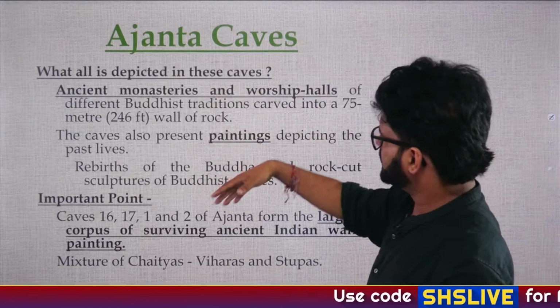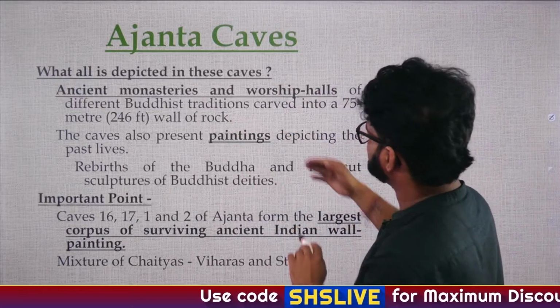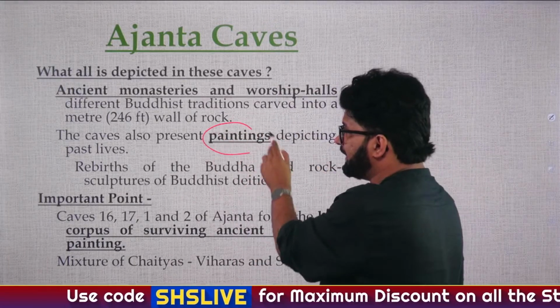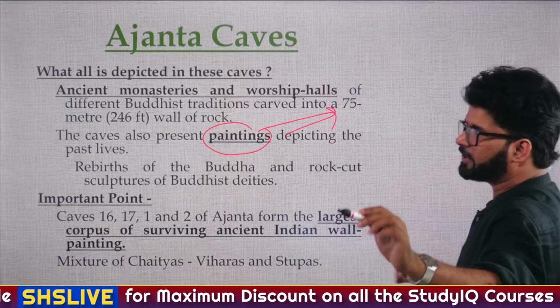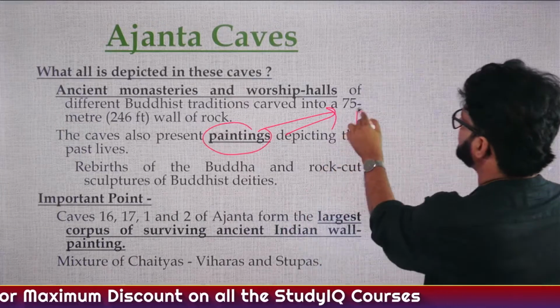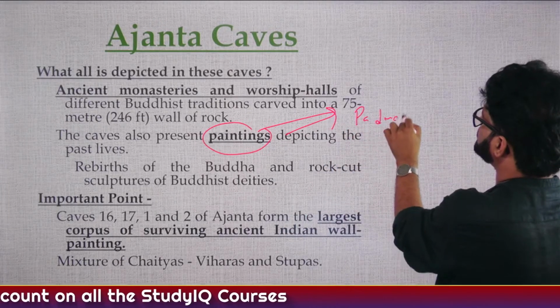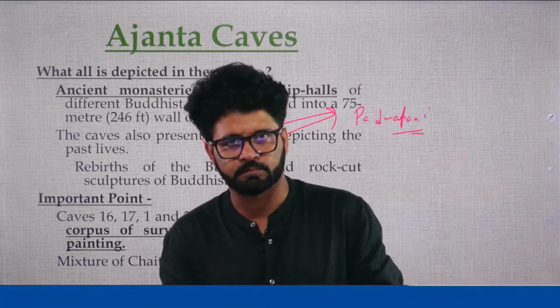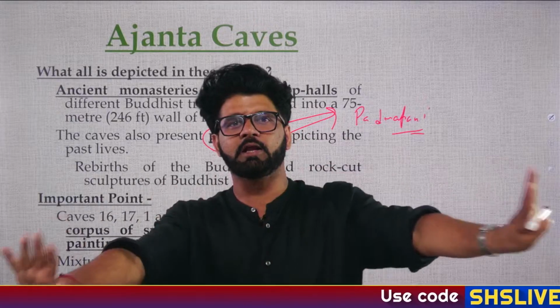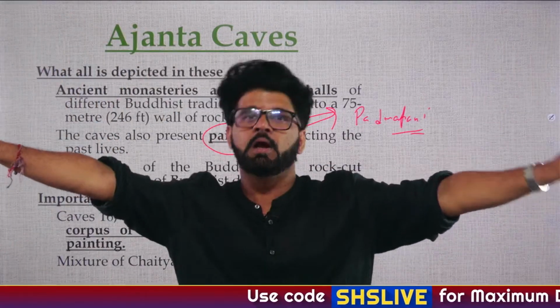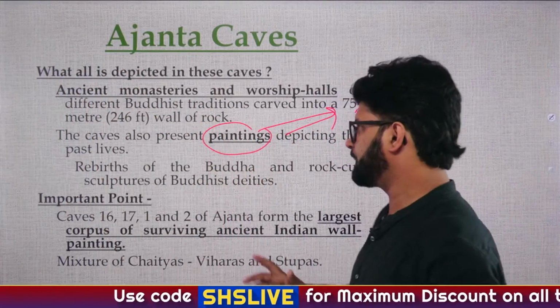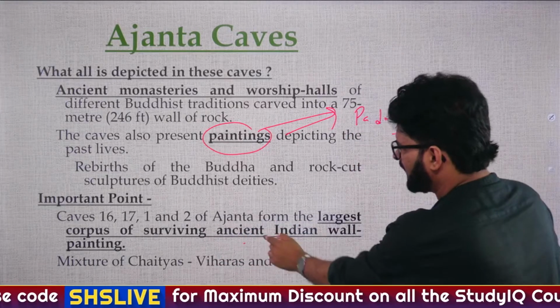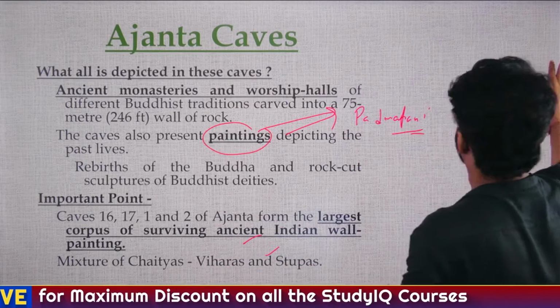So what all is depicted? Worship halls, and you can have a look at it. They also present paintings. We just discussed one PYQ a few minutes back, the Padmapani painting. So these kinds of paintings you can see in these Ajanta caves. They mainly represent Buddhism. Unlike Ellora, where Hinduism, Buddhism, Jainism is there. Unlike Elephanta, where Hinduism and Buddhism is there. Fine. Important caves, again, you don't have to do a PhD here. You can have a look at it.